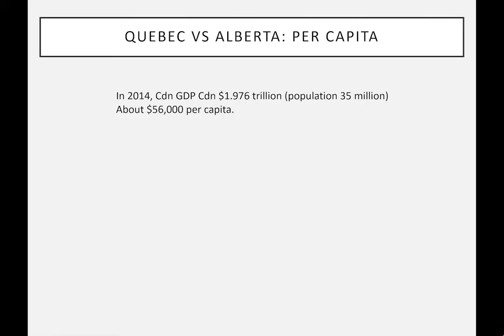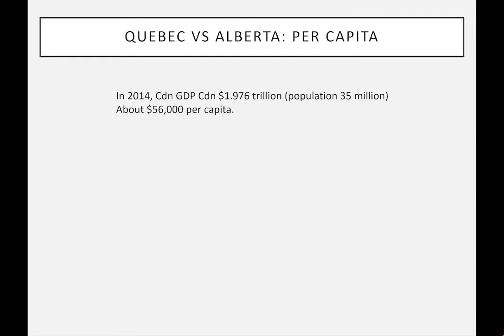Let's consider a case closer to home. If we want to measure something like economic growth or GDP, well, obviously we should do it per capita. And I think previously we looked at the GDP in Canada, the nominal GDP. 2014 was around $2 trillion, Canadian money. And of course, the population was around 35 million, more or less, and that led to a nominal GDP per capita of about